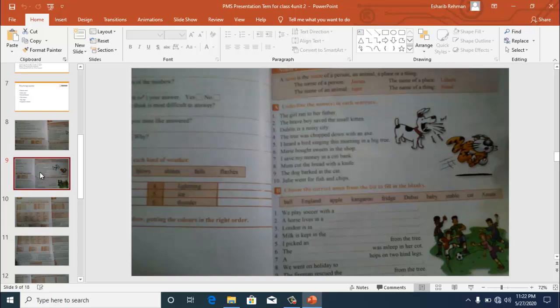Then exercise B. Choose the correct noun from the list to fill in the blanks. Here are a few nouns. Some are proper nouns and some are common nouns. These are written in this orange block. Then you have to fill these blanks with these nouns.